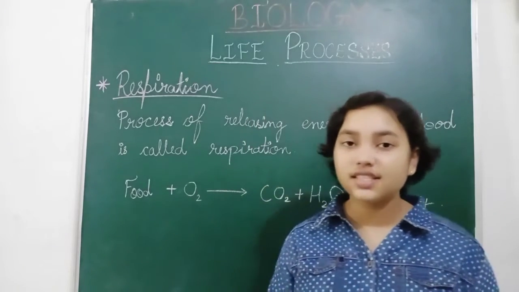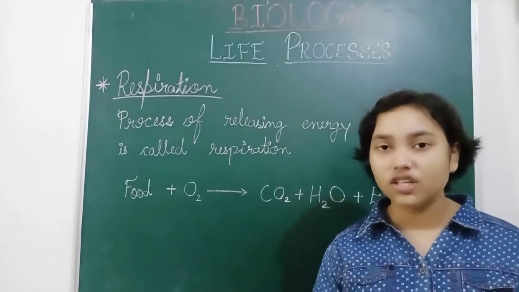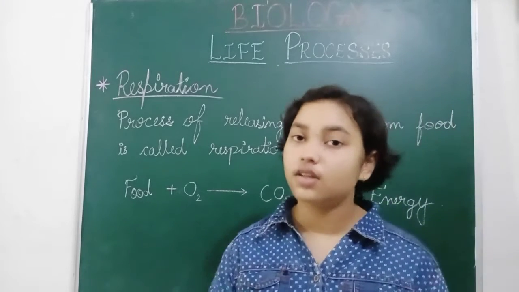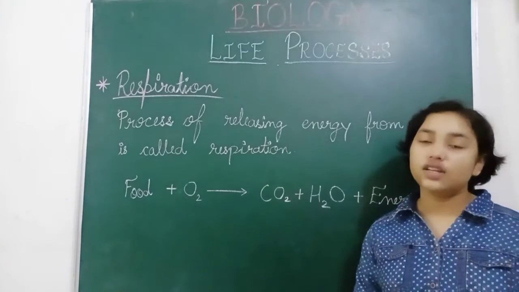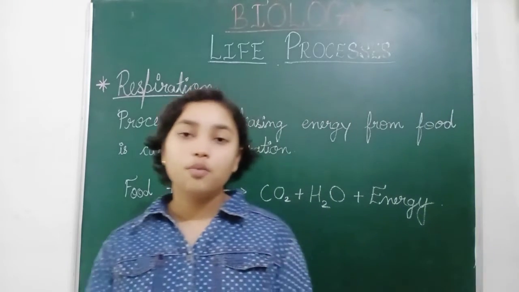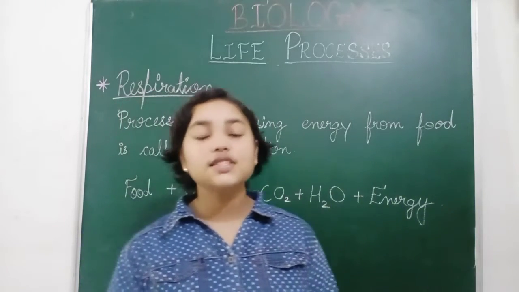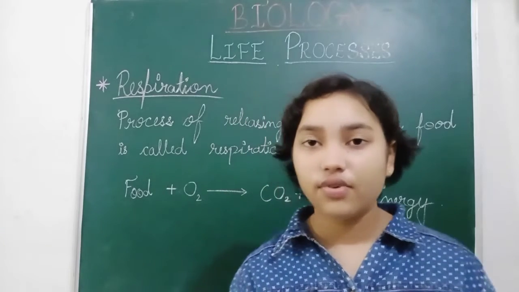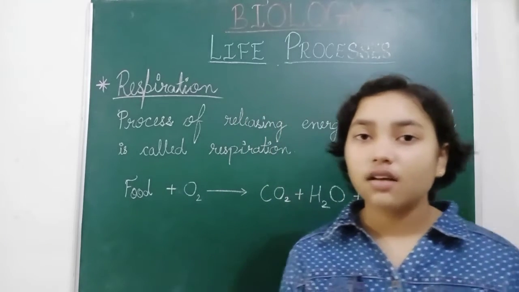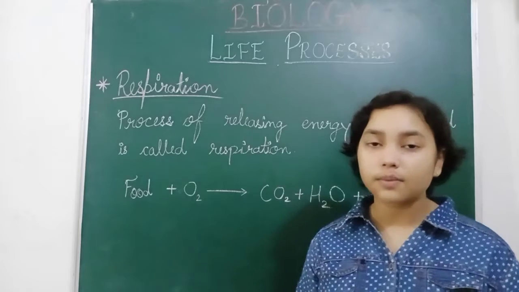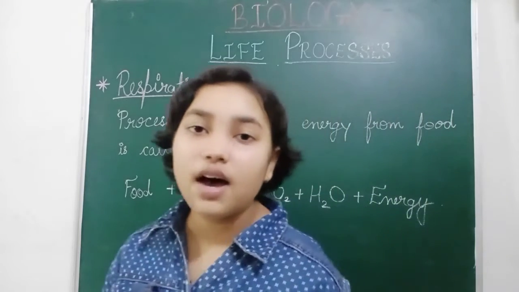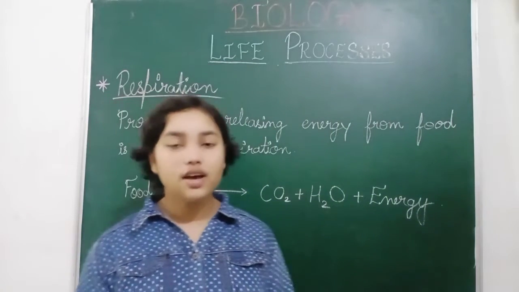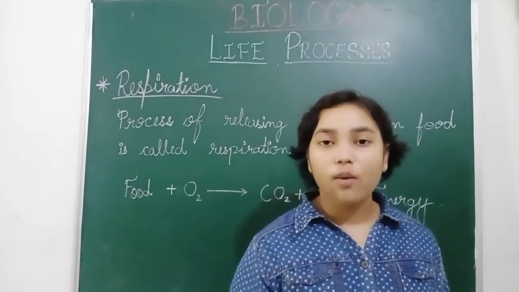So this is the difference between aerobic and anaerobic respiration. Mainly organisms use the aerobic type of respiration. Aerobic respiration is done by most plants, humans, and some single celled organisms. Some others use anaerobic respiration, such as amoeba, paramecium, euglena, etc.